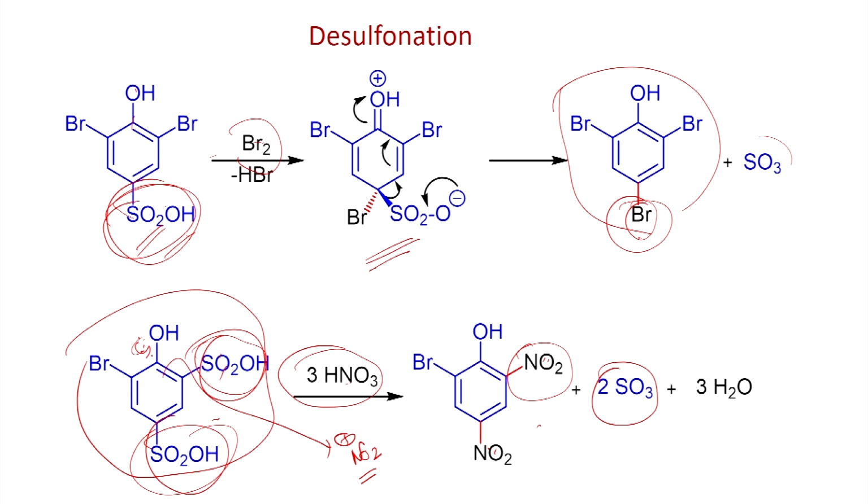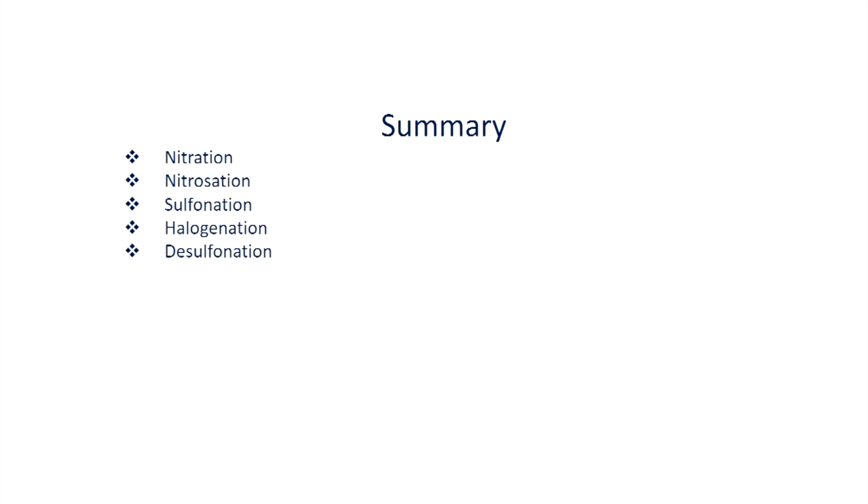This is also another example for electrophilic substitution. When you have the phenol group, this can readily undergo reaction with this nitronium ion, and then you can lose SO3. In this way you can introduce the nitro group. In summary, today we have seen three important transformations. The first one, we have seen the nitration. There are several approaches available for nitration. So, we have seen one of the common methods that we use in the laboratory.